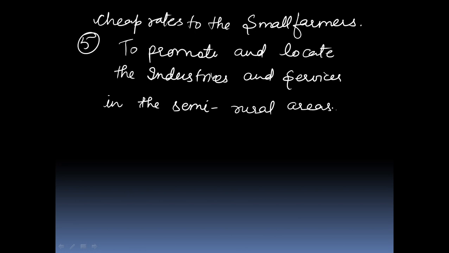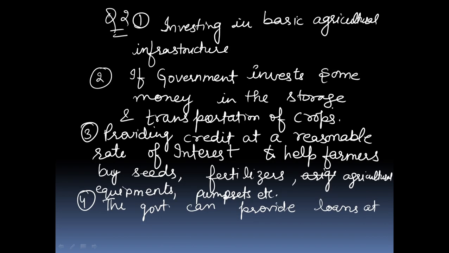How can we create more employment in secondary and tertiary sectors in rural India? First point, we can create employment by investing in basic agricultural infrastructure, for example, in construction of dams and irrigation canals, because it can lead to a lot of employment generation within the agriculture sector itself, and it also reduces the problem of underemployment.